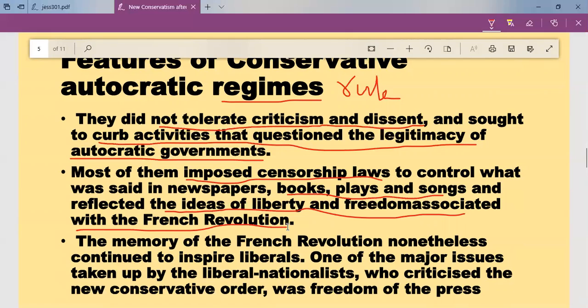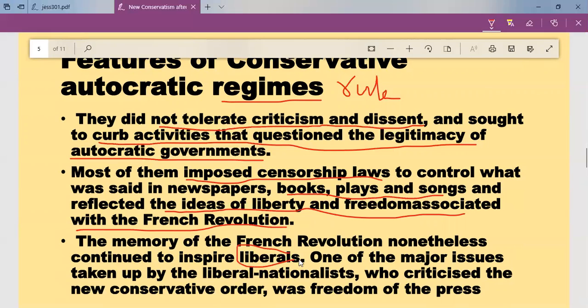In the French Revolution, liberty, equality, fraternity, all these ideals played a key role. The memory of the French Revolution nonetheless continued to inspire liberals, those who desired freedom.